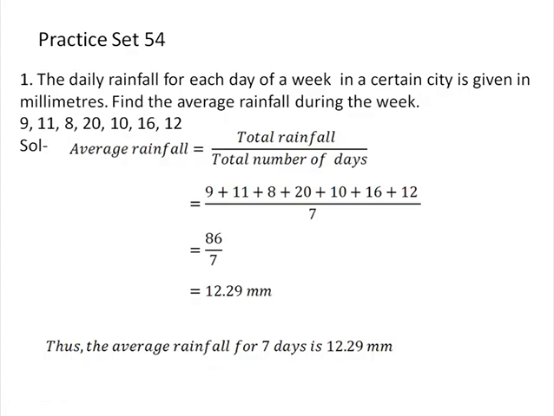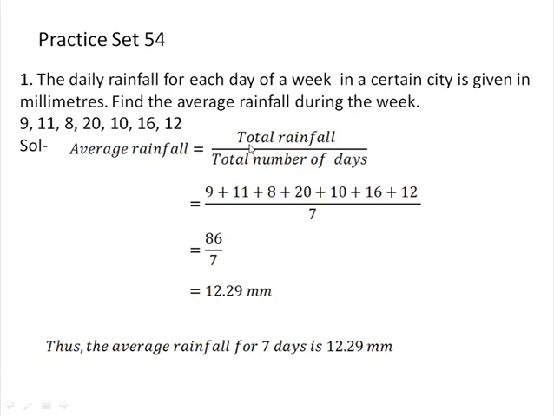Now let us see practice set 54. The daily rainfall for each day of a week in a certain city is given in millimeters. Find the average rainfall during the week. Here 9, 11, 8, 20, 10, 16 and 12. Children, here the daily rainfall for each day of a week in a certain city is given. Here this rainfall is given in millimeters. You have to find the average rainfall during the week.